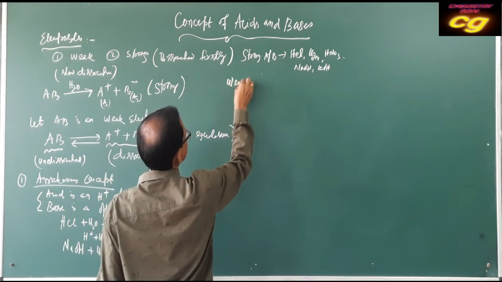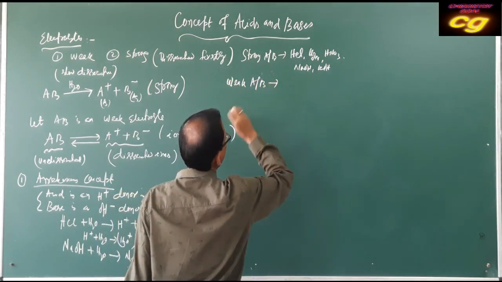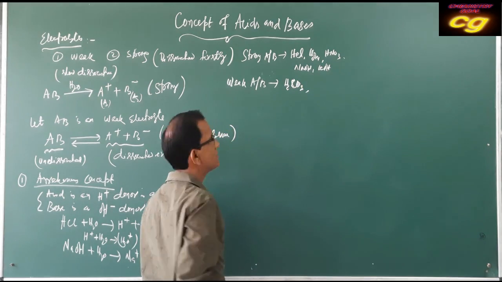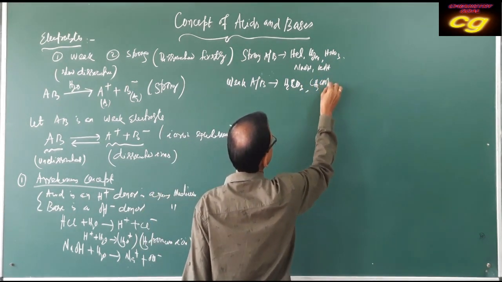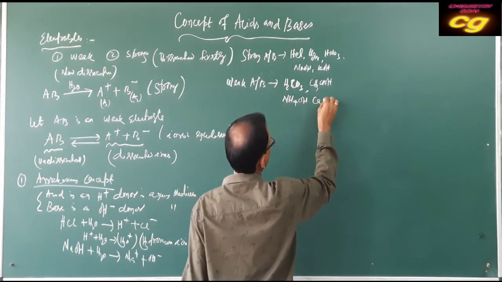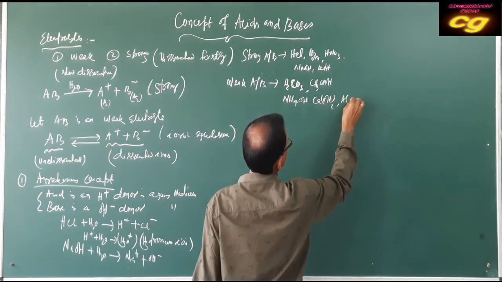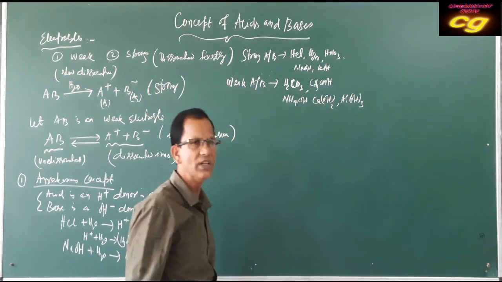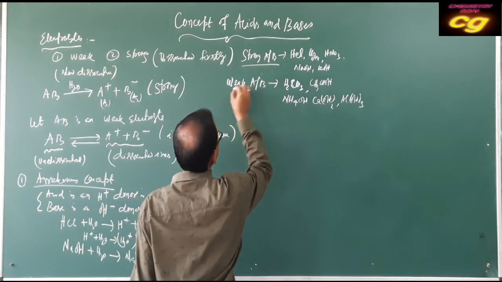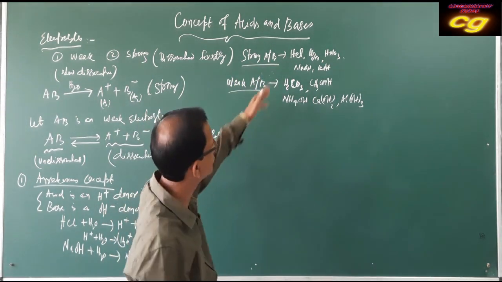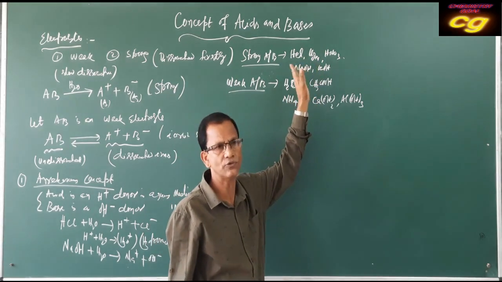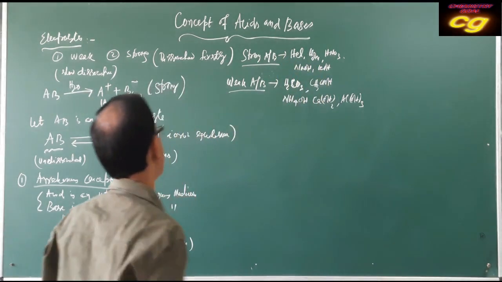Weak acids and bases. Weak acids means carbonic acid, acetic acid, ammonium hydroxide, calcium hydroxide, aluminium hydroxide. These are weak acids and weak bases. These are also very important: what are the strong acids, and what are the weak acids and bases? Here the dissociation is very fast. Here dissociation is slow. Weakly dissociated, versus fast dissociated. This is the difference between strong and weak acids and bases.